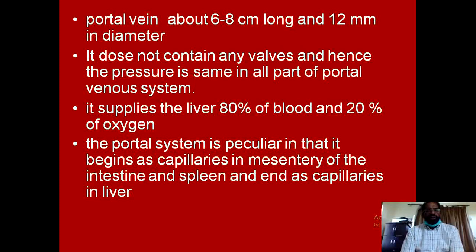The portal vein is responsible for supplying about 70 to 80% of the total amount of the blood to the liver, and about 20 to 40% of the oxygen supply to the liver. The remaining 20 to 30% of the blood and major oxygen supply is by the hepatic artery. Another important feature of the portal system is that it begins as capillaries in the mesentery of the intestine and spleen, and it also ends as capillaries in the liver.